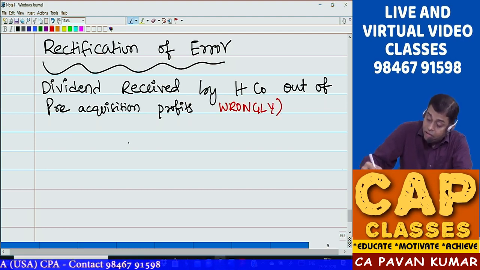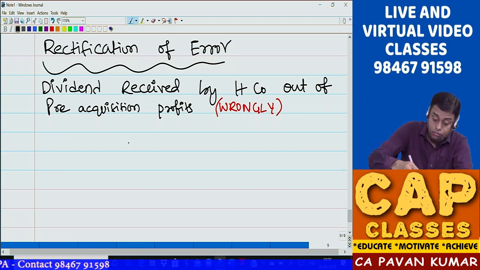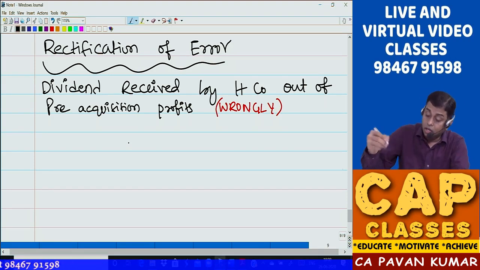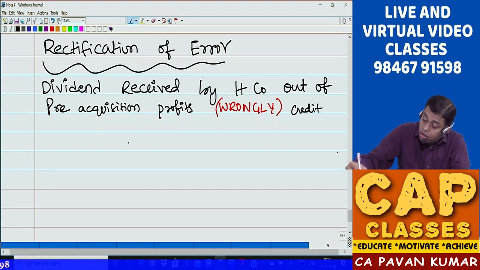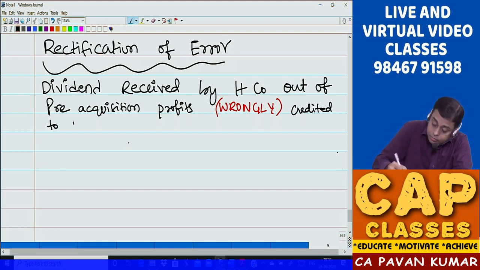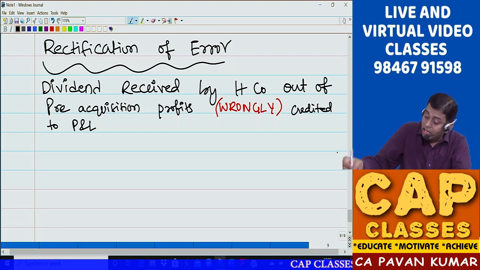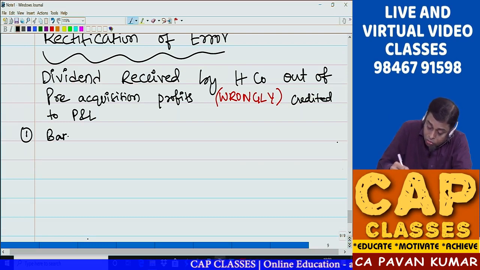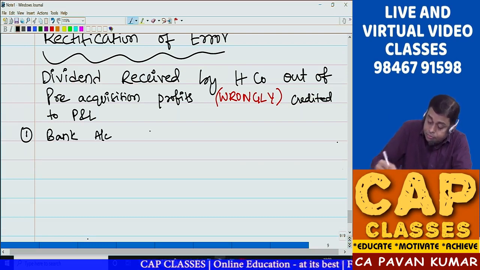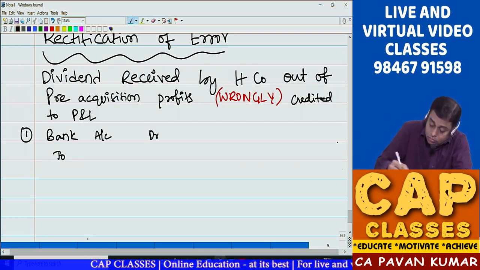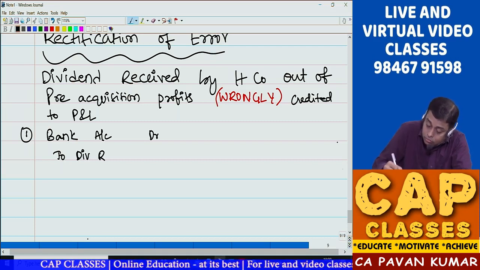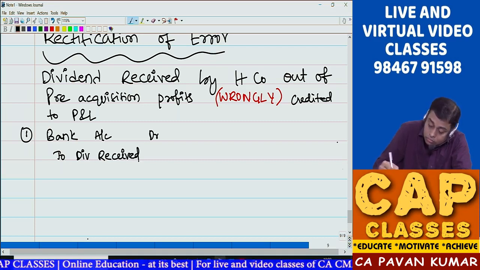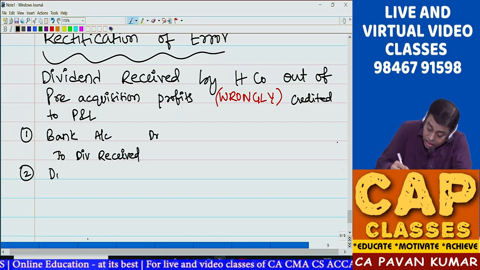This wrongly word they might not give you in the question also. You have to understand it. Wrongly credited to P&L. That means what they have done? What is the accounting done? 1. Bank account debit to dividend received. 2. Dividend received to P&L.